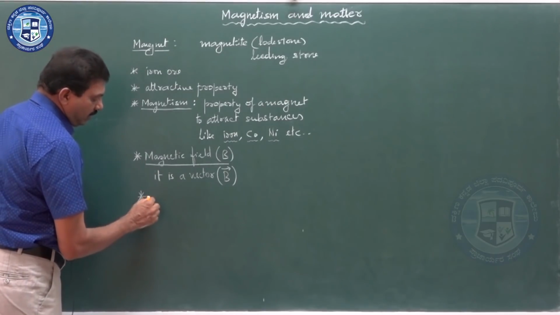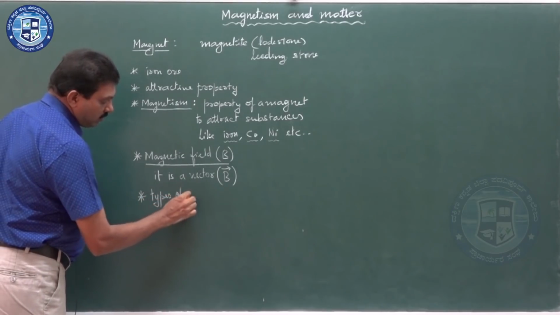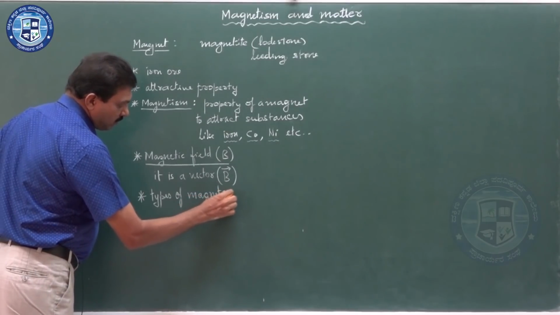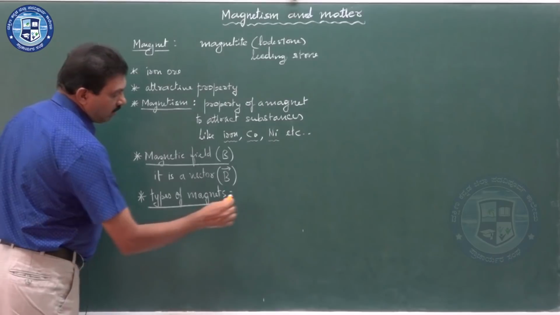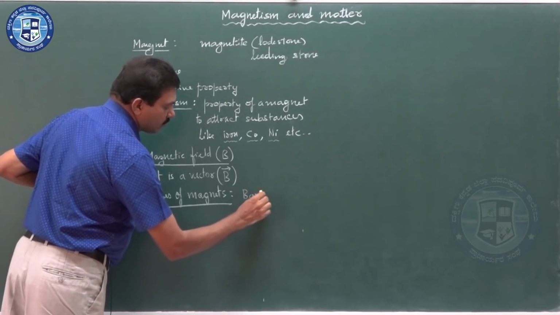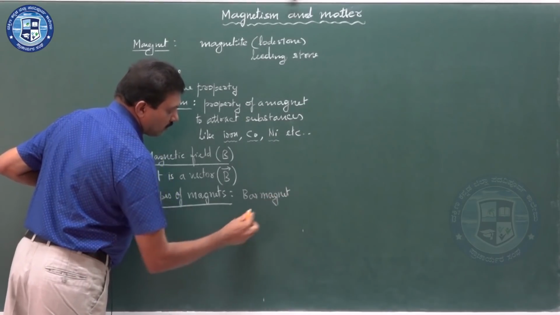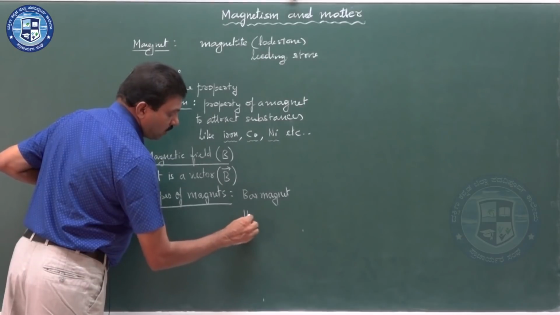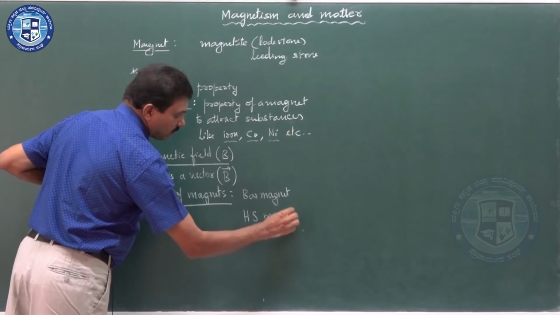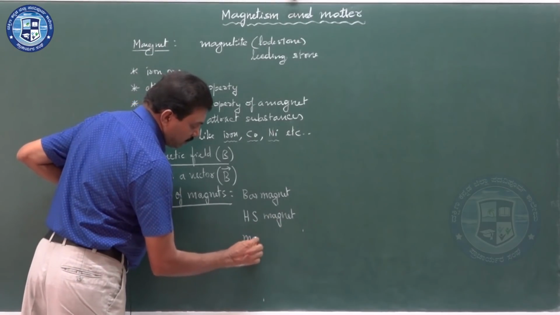If you consider the different types of magnets, they are the bar magnet, the horseshoe magnet, then the magnetic needle.